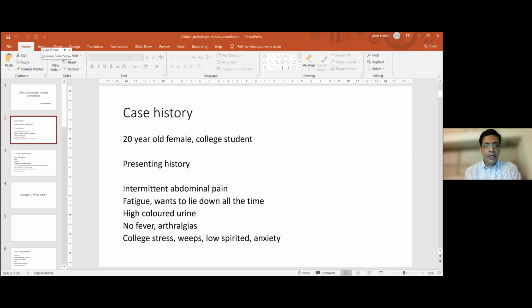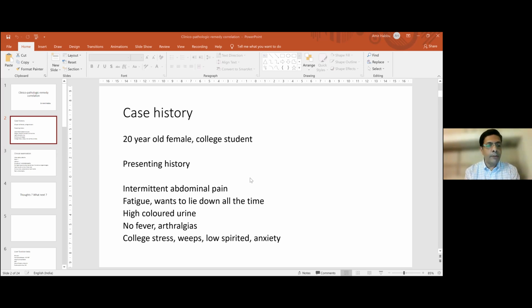So this is a 20-year-old female, a college student, who presents with intermittent abdominal pain. This is a short history of about 2 to 3 weeks. Intermittent abdominal pain, fatigue. She wants to lie down all the time. High colored urine. No fever or arthralgias. A lot of college stress is ongoing. She's low spirited, anxious, and so on. So these are the chief complaints.